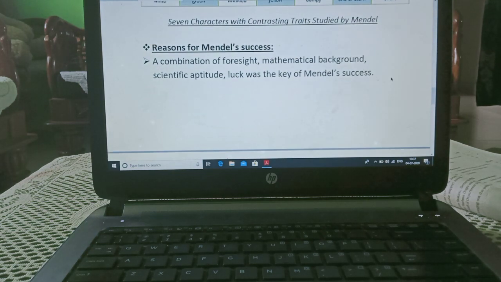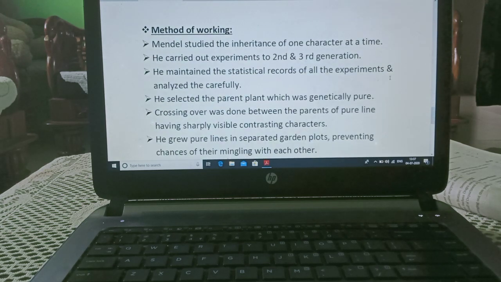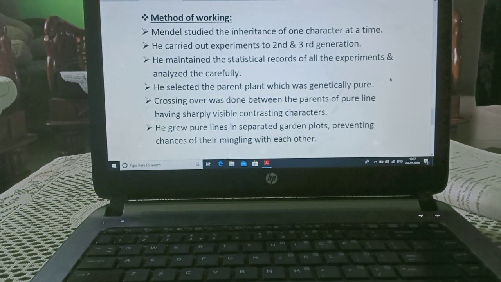Now, what were the reasons for Mendel's success? A combination of foresight, mathematical background, scientific aptitude, and luck was the key to Mendel's success. Method of working. Mendel studied the inheritance of one character at a time. He carried out experiments to the second and third generation. He maintained the statistical records of all the experiments and analyzed them carefully.